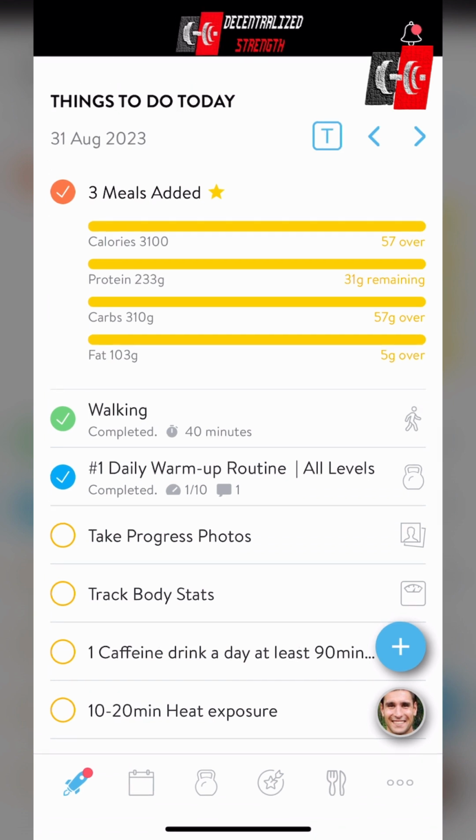All right, everybody, that concludes part 2 of this 3-part series on how we first figure out how many calories we need to eat in a day to either maintain weight, to put on some muscle, or to shed some fat. And then in part 2, we went on how to link up MyFitnessPal with the Decentralized Strengths fitness app. And then I talked about how I personally log food and track my steps in MyFitnessPal. And then in the final video, we'll walk you through how I set up your caloric allotments in terms of proteins, carbs, and fats.